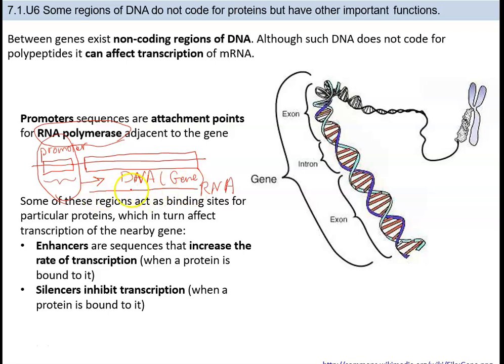So the RNA is completely transcribed from the DNA after the RNA polymerase attaches to the promoter, which is located here.